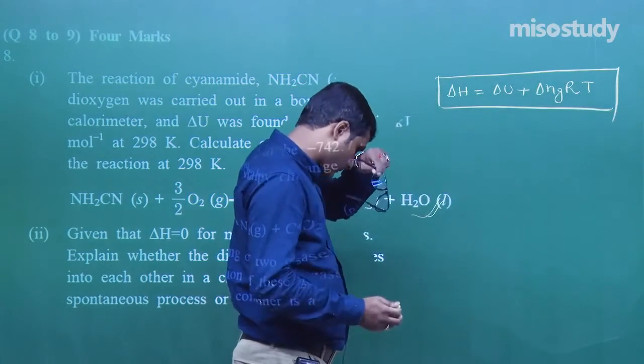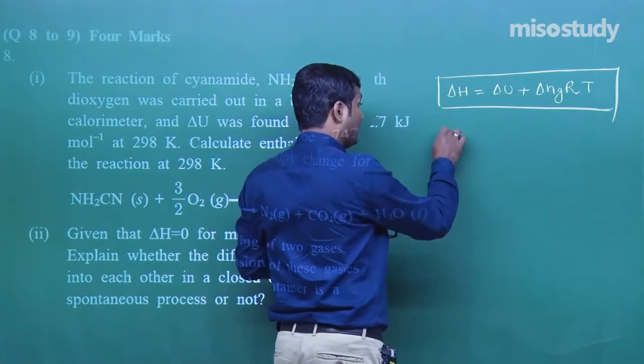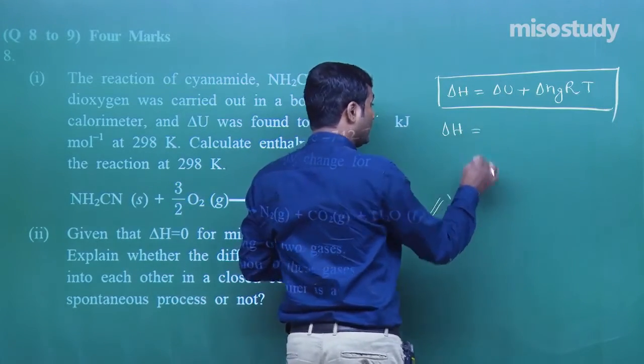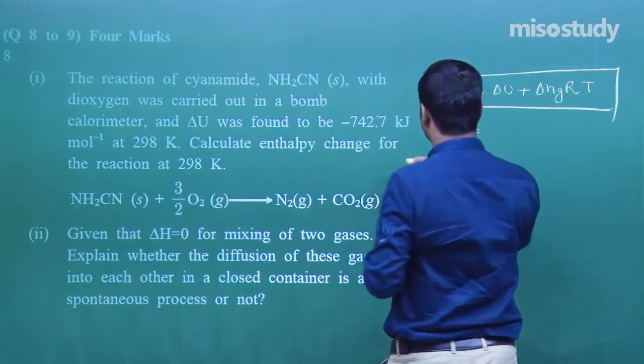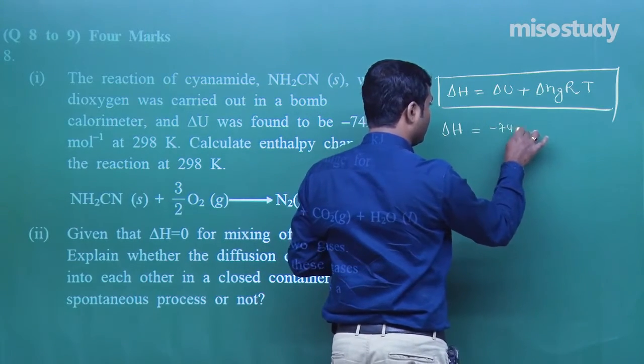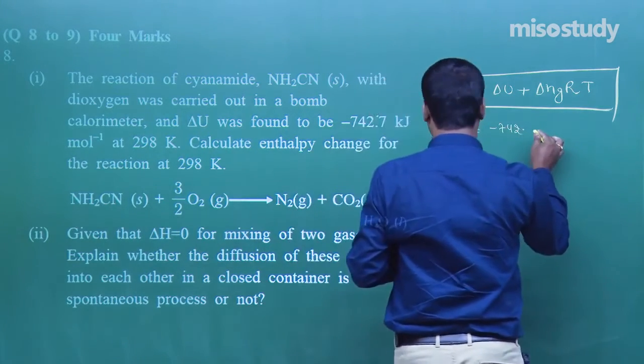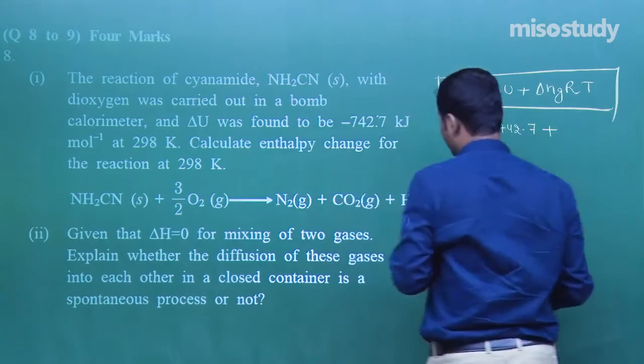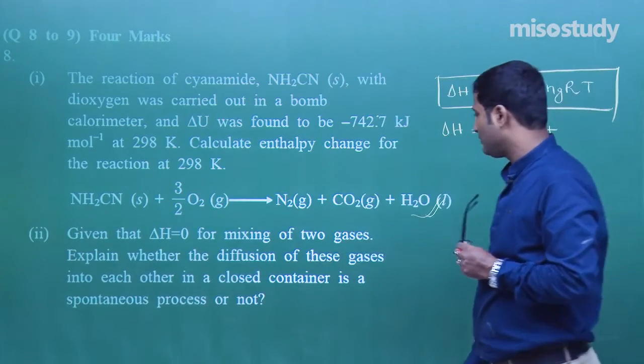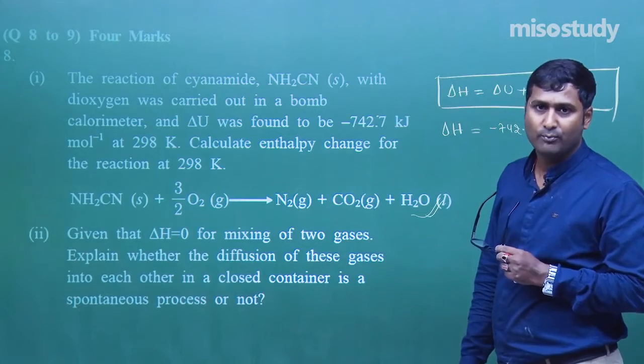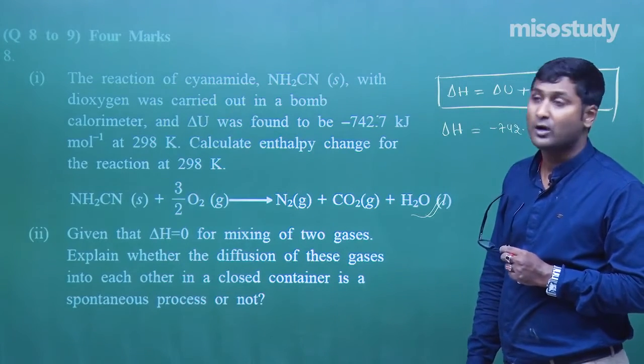Now, delta H is equal to, what is delta U, my friend? Given here, minus 742.7 kilojoule. What is delta Ng? As we know, delta Ng is the number of moles of product minus the number of moles of reactant.